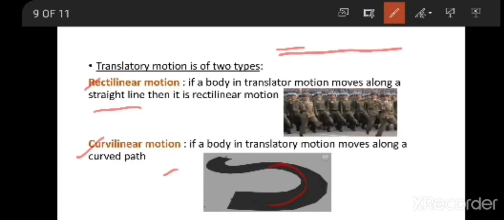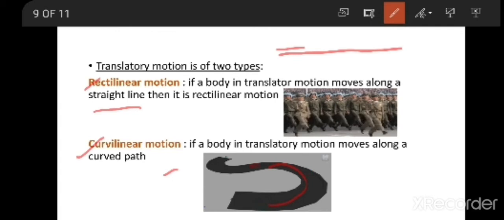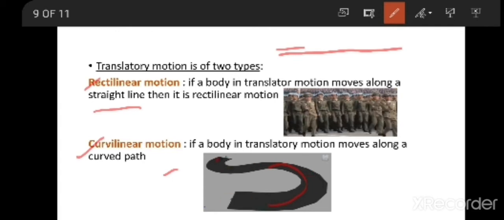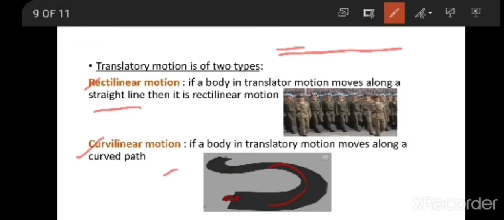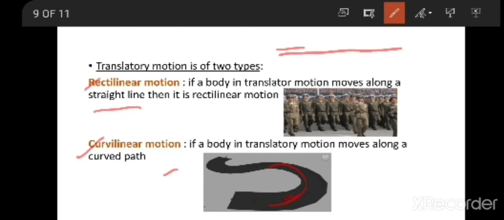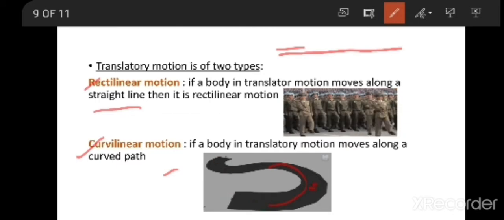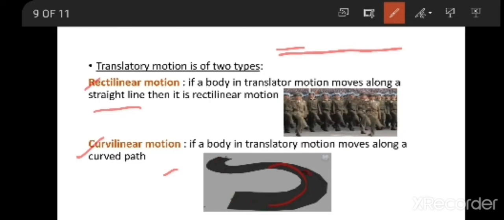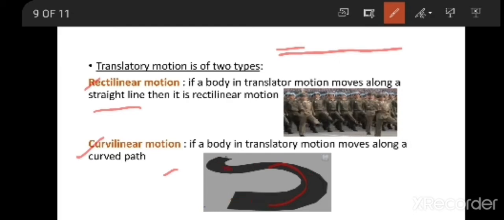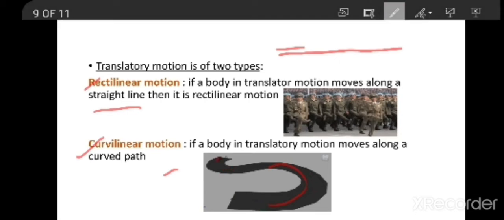And it is also in translatory motion because the body along with its parts is moving in the same direction. If it is curvilinear motion, the body should be in translatory motion and it has to move in a curved path. Then you can say it is in curvilinear motion.